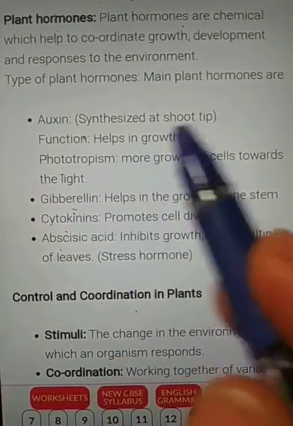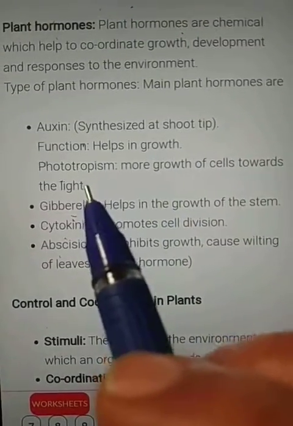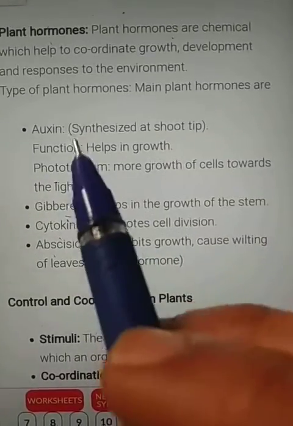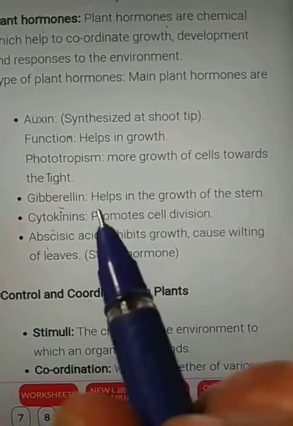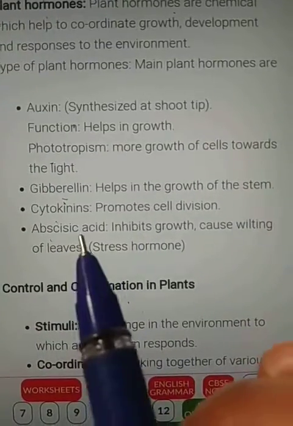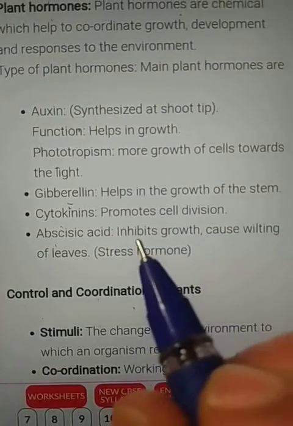Auxin is present at the shoot tips and helps in growth. Gibberellin helps in the growth of the stem. Auxin helps in growth of the plant. Gibberellin helps in the growth of the stem. Cytokinin promotes cell division, while abscisic acid is the plant hormone which inhibits growth.